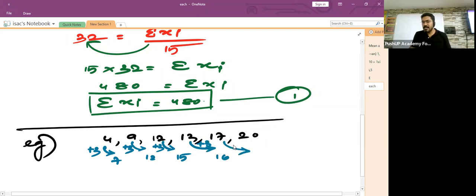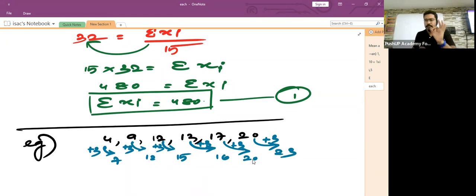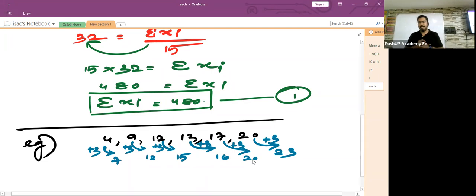If 17 is increased by 3, 17 will become 20. If 20 is increased by 3, then 20 will become 23. This is the meaning of saying that each and every observation is increased by 3.